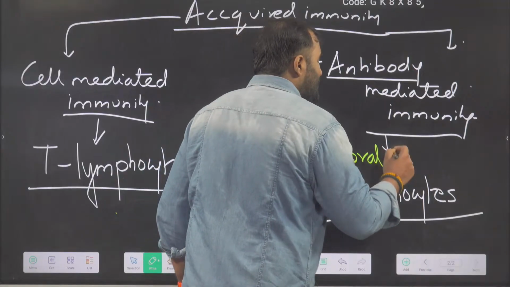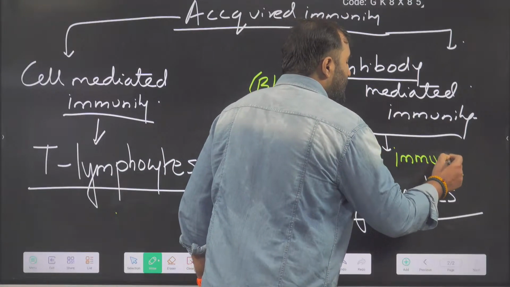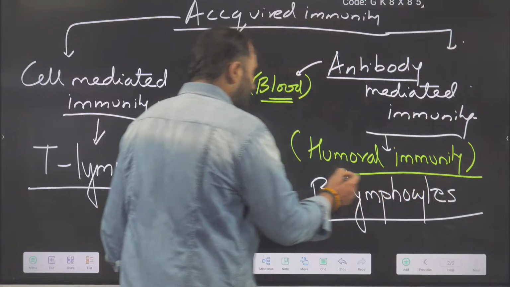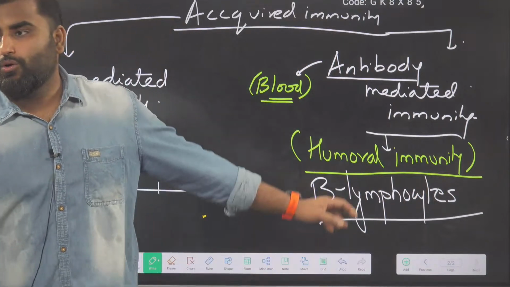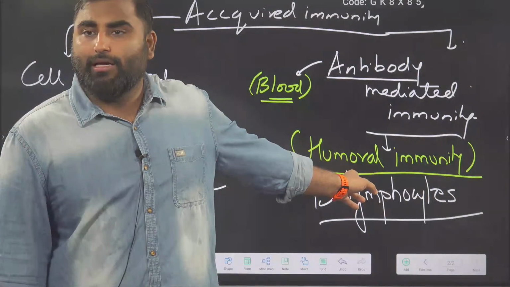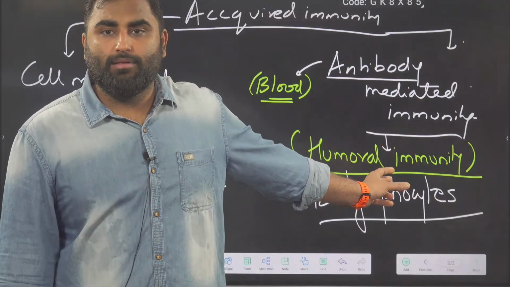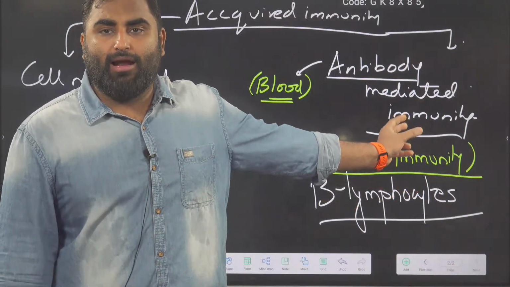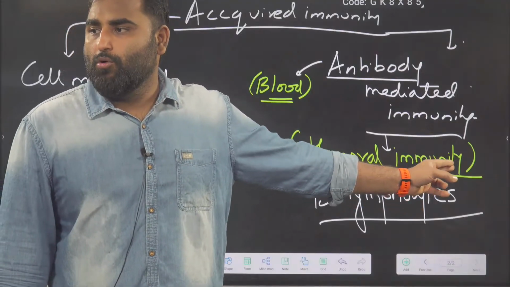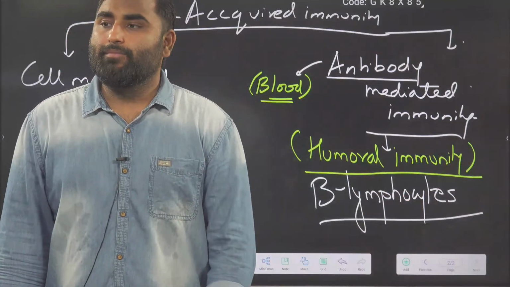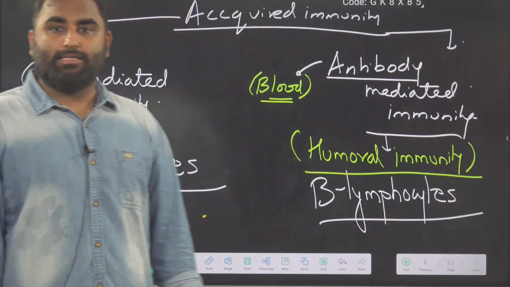And that's why it is also known as humoral immunity. Note down this word: antibody-mediated immunity can also be called humoral immunity. Humor means body fluid, and blood is the fluid where your antibodies are present. So it is also known as humoral immunity. Are we clear with this, guys?